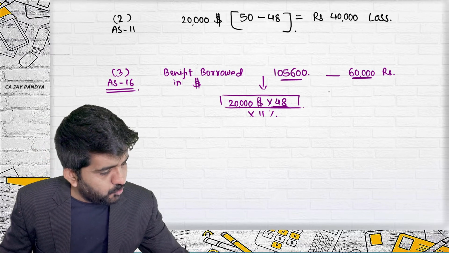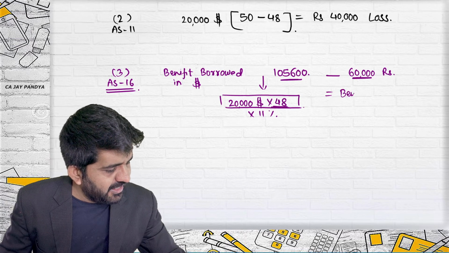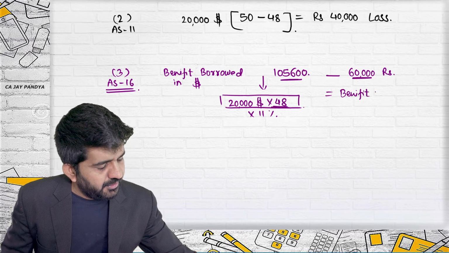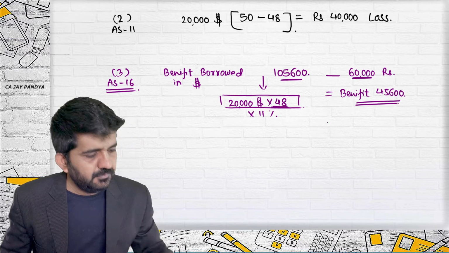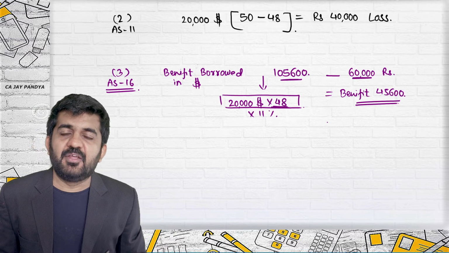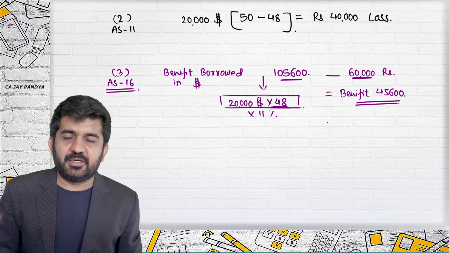My actual cost is this. My benefit is 45,600.